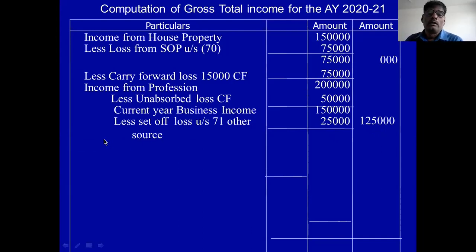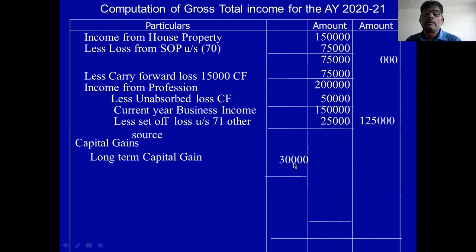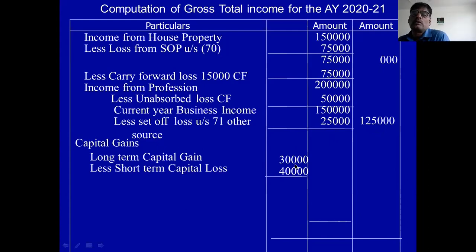The next is capital gain. In the capital gain, long-term capital gain is 30,000. Less loss on short-term capital is 40,000. Okay, 40,000 it is not possible to adjust. 30,000 is income, 40,000 is the loss.